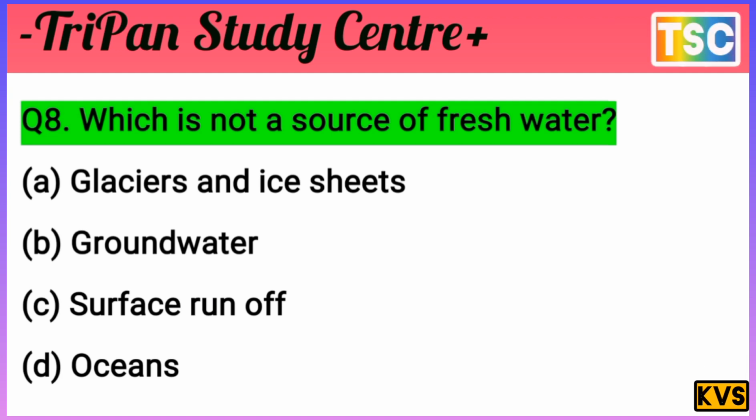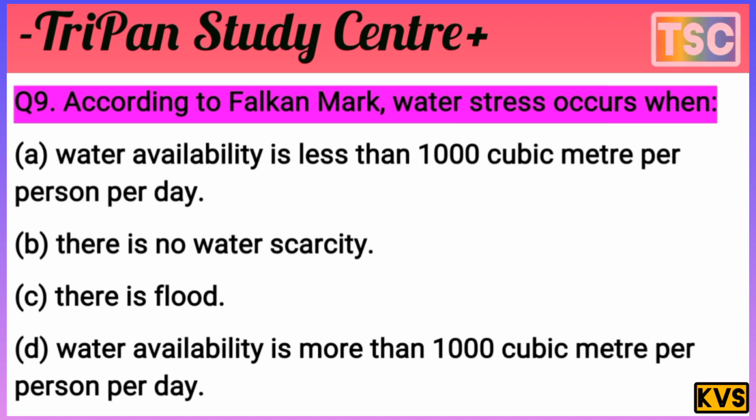Let's see the next question here. Next question on your screen. According to Falkenmark, water stress occurs when? First of all, understand Falkenmark. He says water stress occurs when: A, water availability is less than 1000 cubic meter per person per day. B, there is no water scarcity. C, there is a flood. And D, water availability is more than 1,000 cubic meter per person per day.